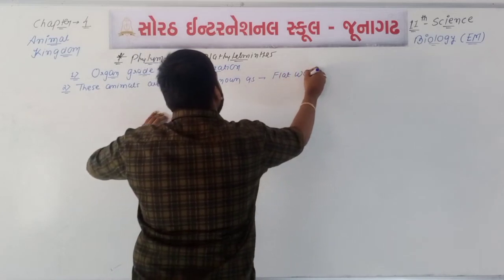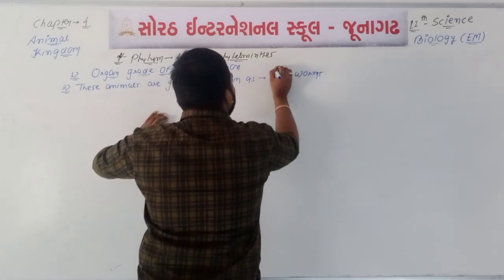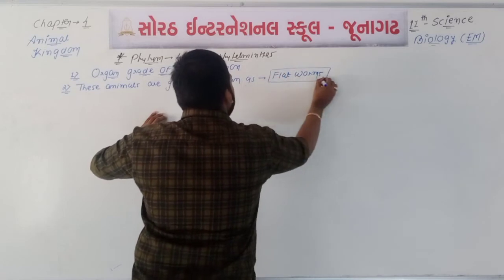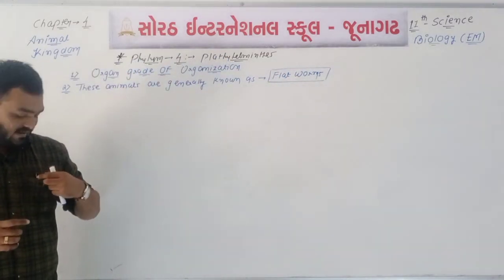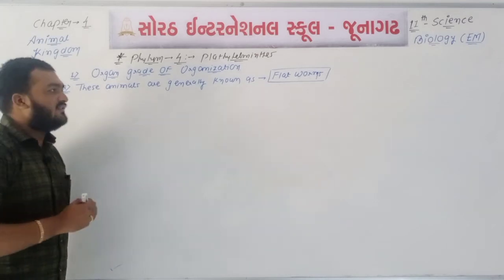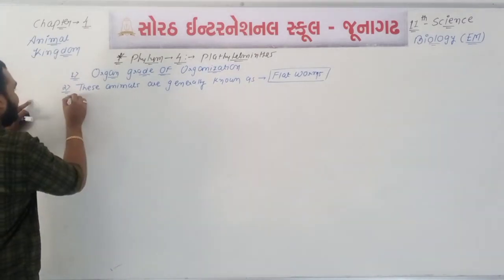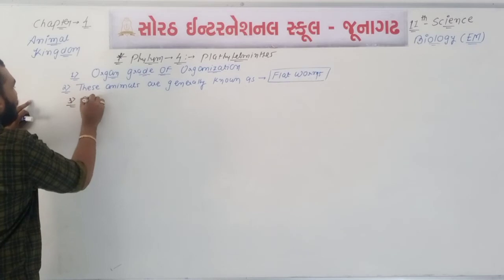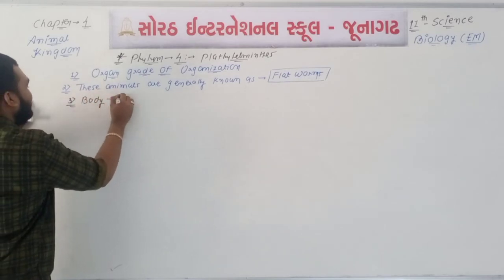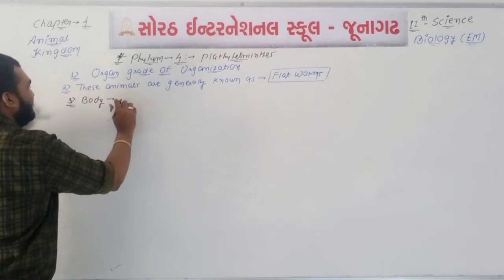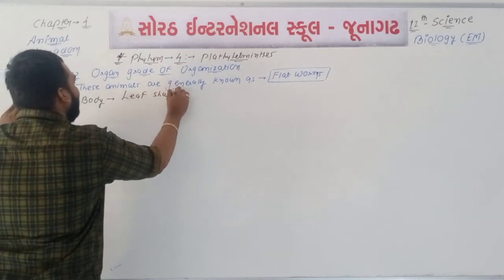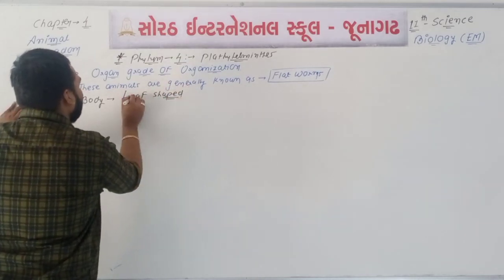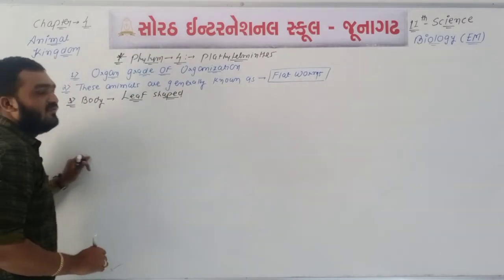Okay, these animals are generally known as what? These animals are generally known as the flatworms. You will remember this, because the body of these animals will be leaf shaped. So presence of what? Presence of a leaf shaped body.